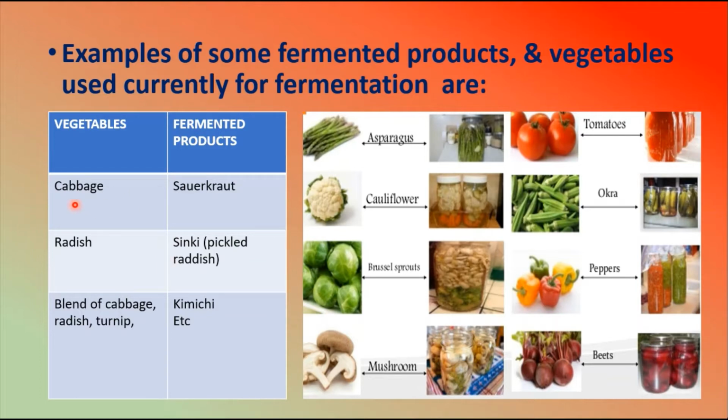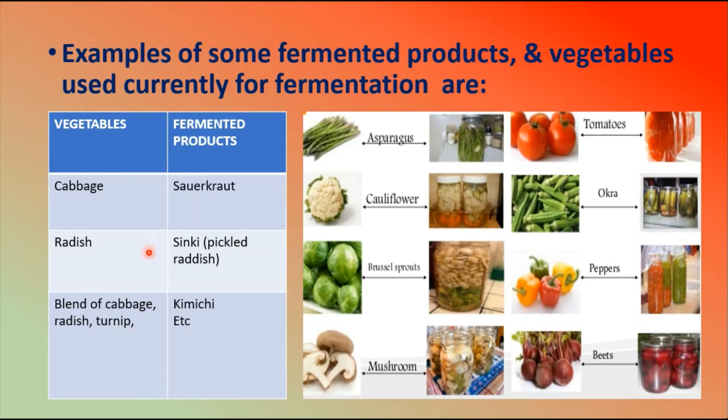Then let's see some examples of fermented vegetables and the vegetables from which they are prepared. For example, if we take the vegetable cabbage, the fermented product coming from the cabbage is called sauerkraut. If the vegetable is a radish, you will have shinki, that is nothing but the pickled radish. Then kimchi is another type of fermented vegetable, prepared from a blend of cabbage, radish, turmeric, etc.